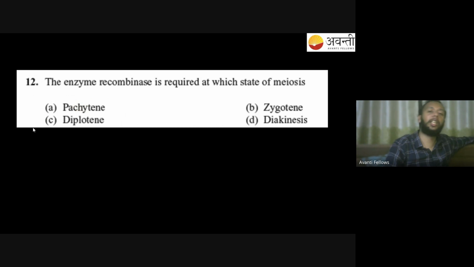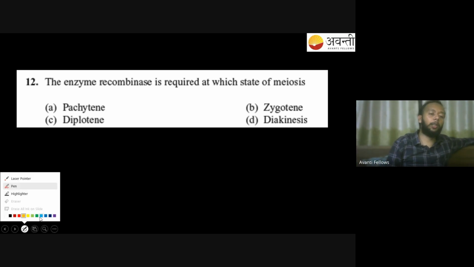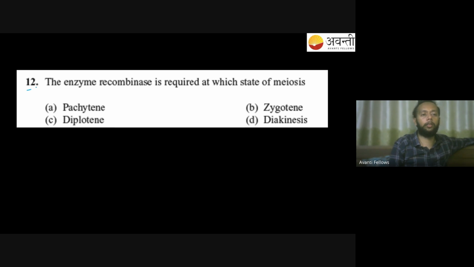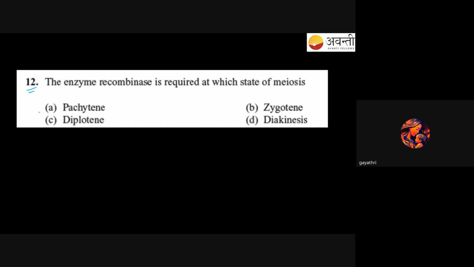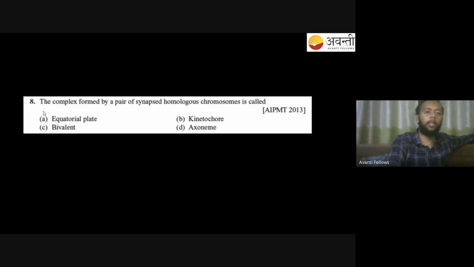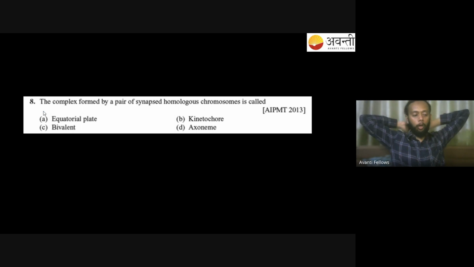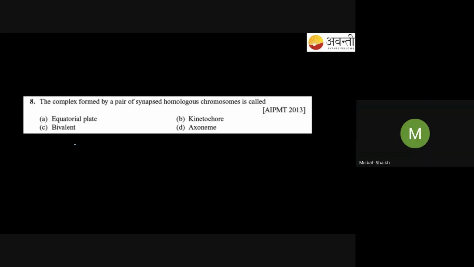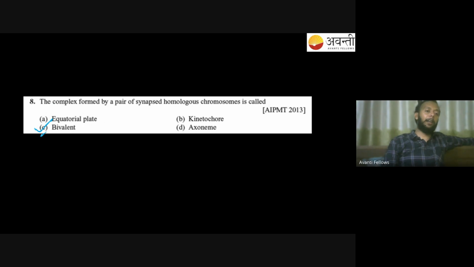The enzyme recombinase is required at which stage of meiosis? Unmute yourself and tell me the answer loudly, all of you. You don't have to raise your hand. Question number 12. Pachytene. Right, pachytene is the correct answer. True. The complex formed by a pair of synapsed homologous chromosomes is called... Once the homologous chromosomes form the synapsis, what is that complex called? Tell us, Misbah. Bivalent. Right, bivalent is the correct answer. After synapsis, the complex is called a bivalent.